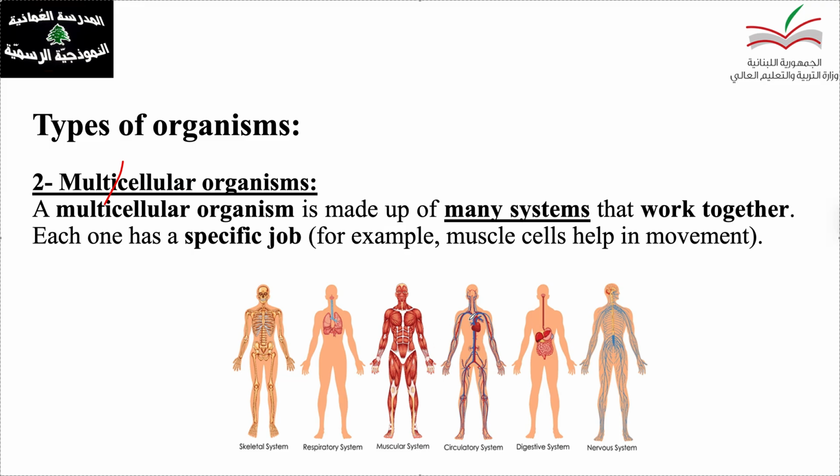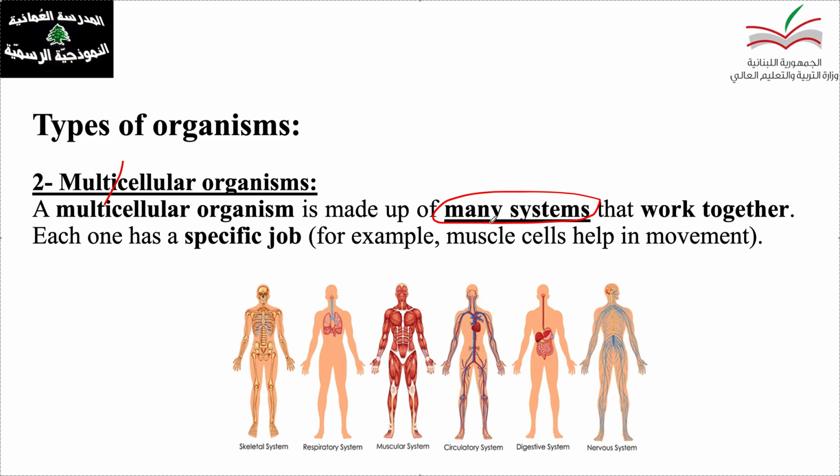Here the muscular system. The circulatory system has the heart, blood vessels and the blood. It also has a function in the human body or in animals. Digestive system for digestion, and the nervous system has many functions for thinking, feeling, movement, etc. So for a multicellular organism, what do you need to memorize? That it has many systems, a big number of cells, and each system has its function.